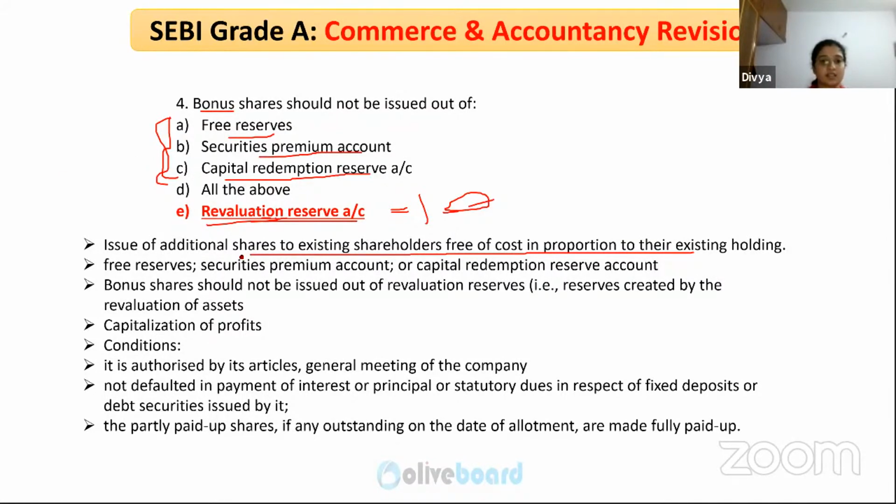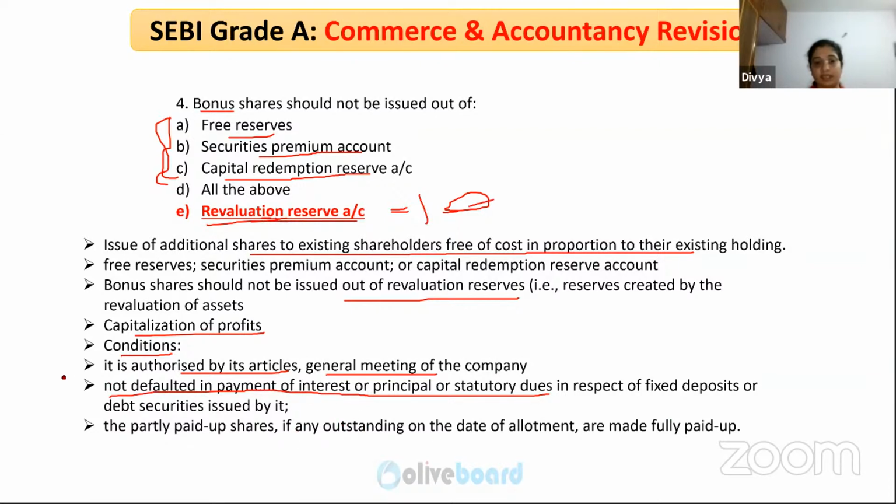So bonus shares should not be out of your revaluation reserve. It can be out of your free reserves. So this is called capitalization of profit. What is the condition that you can issue bonus shares? It should be authorized by its articles of association and in the general meeting of the company if the board of directors insist on. And it should not have defaulted payment in respect of interest or principal or any statutory dues like a provident fund or whatever it is. So that should not be defaulted.